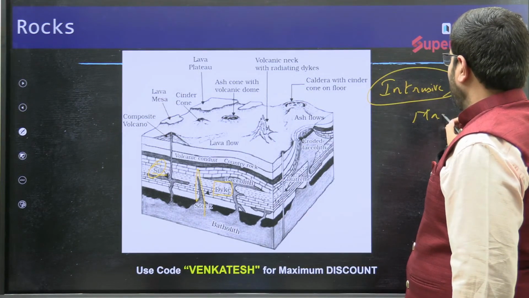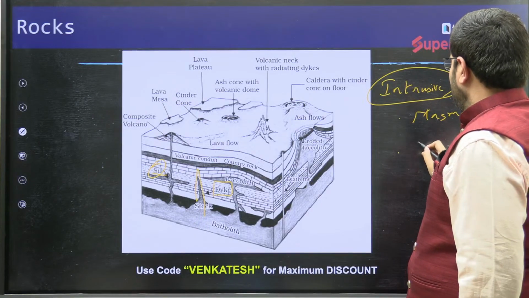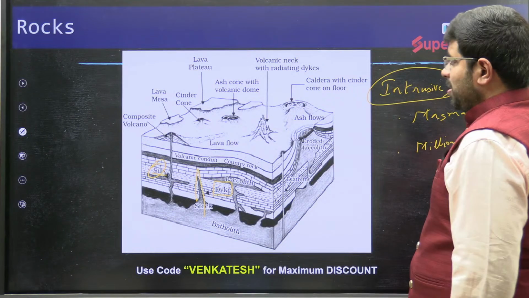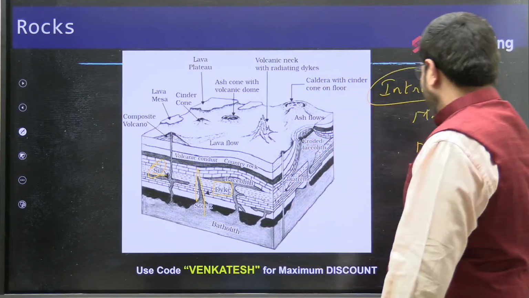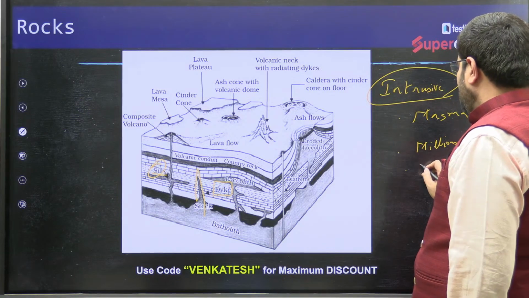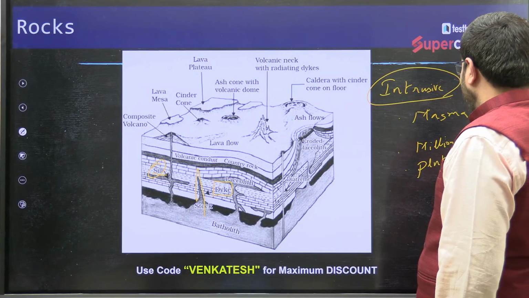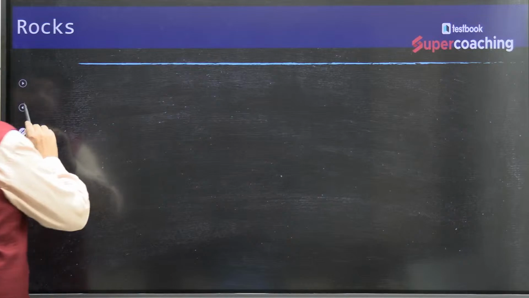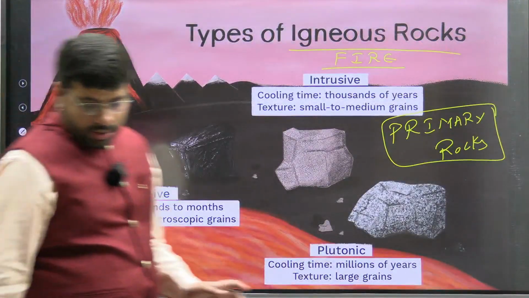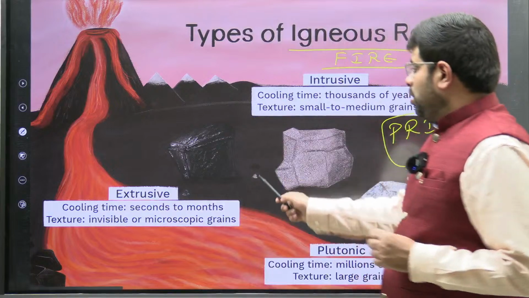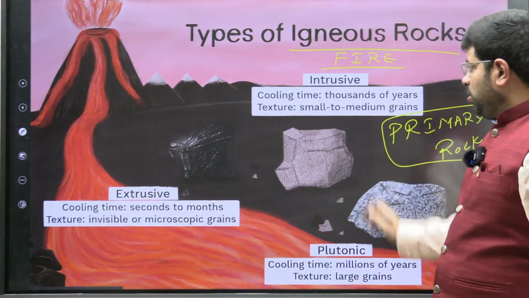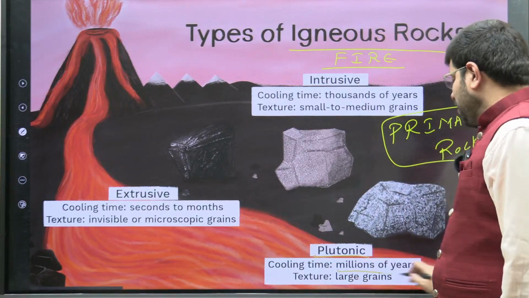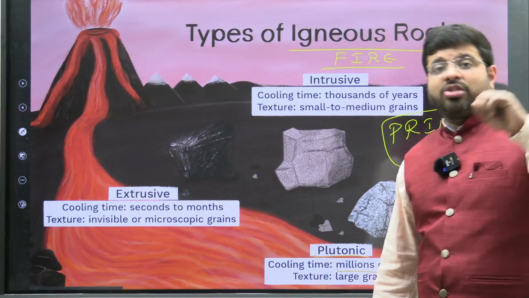which are cooled out of magma, which takes millions of years. For example, very deep inside the Earth's surface, we call them plutonic rocks. Deep inside, this is what will take millions of years. Let me show you this picture again. You can see here there is intrusive rock deep inside the earth. So you see plutonic rocks very deep inside the earth's surface, where the cooling takes millions of years because they still have a decent amount of heat.